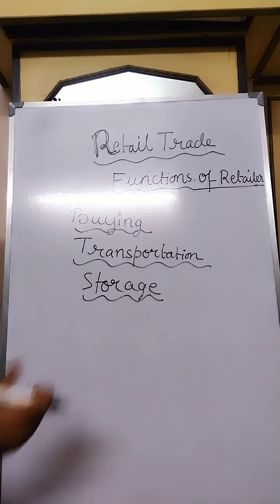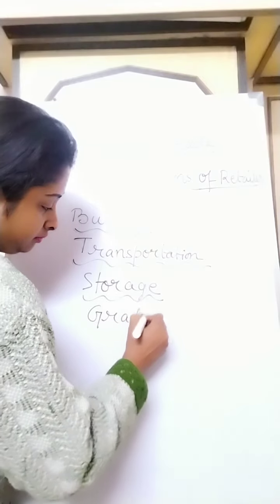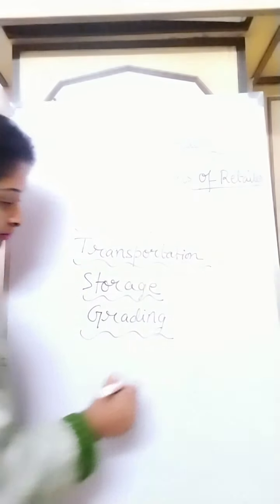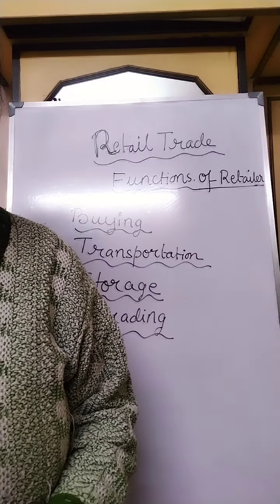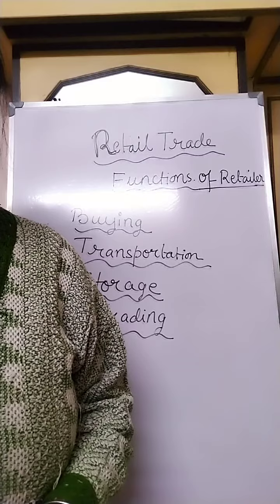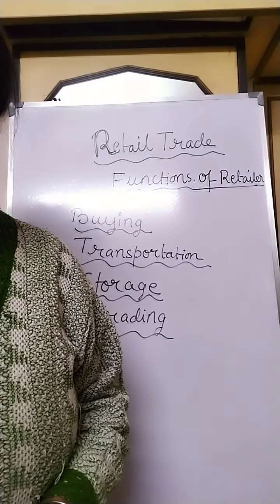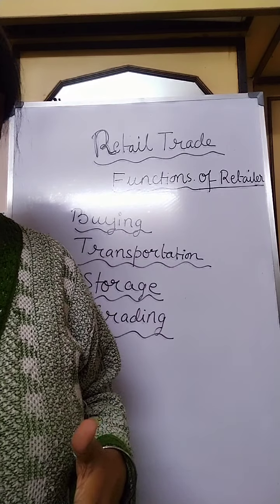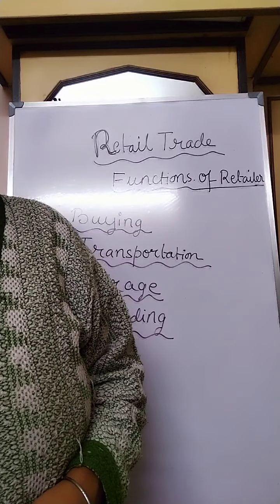Next comes grading. What does grading mean? A retailer completes the grading of goods left ungraded by manufacturers and wholesalers. Sometimes he packs the goods in small lots for the convenience of the customers and grades them.